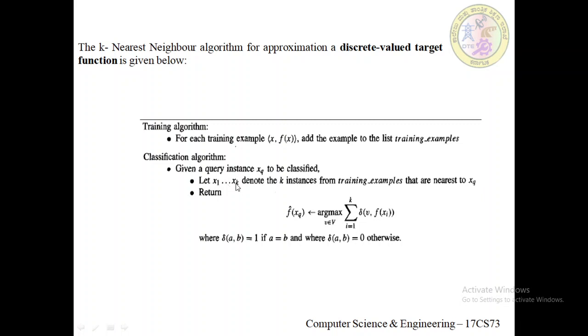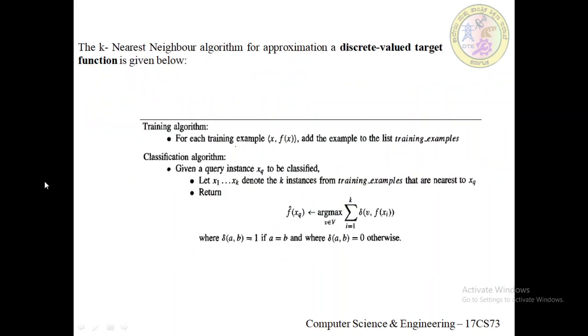Now we calculate f cap of xq as argmax over v belonging to V of the summation of delta(v, f(xi)), i ranging from 1 to k, where delta(a, b) is 1 if a equals b, and 0 otherwise. This is the k nearest neighbor algorithm for discrete valued target functions.